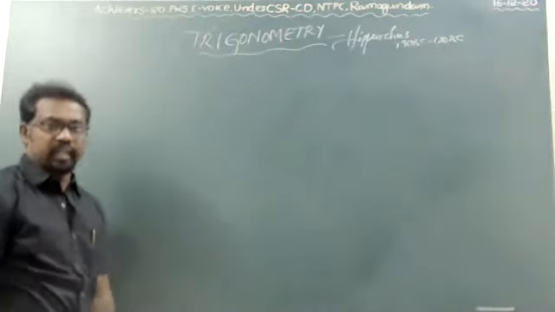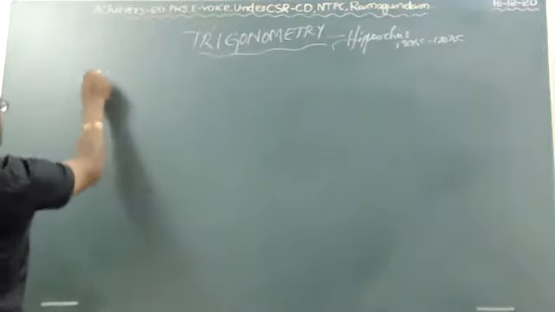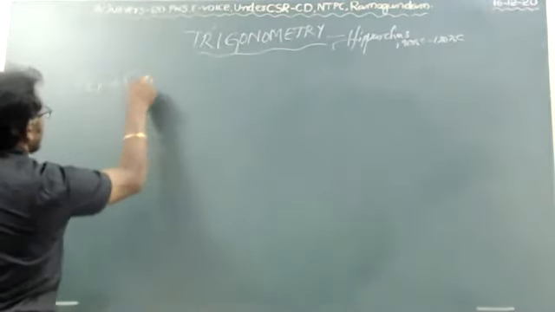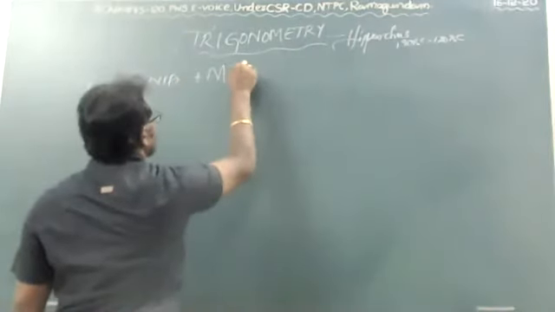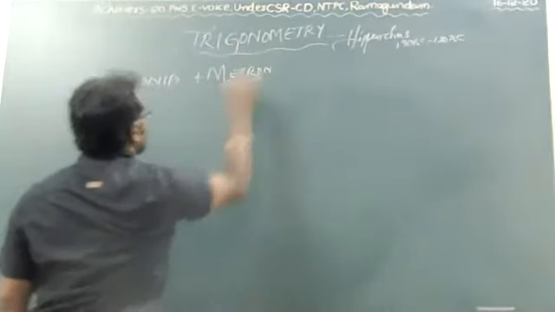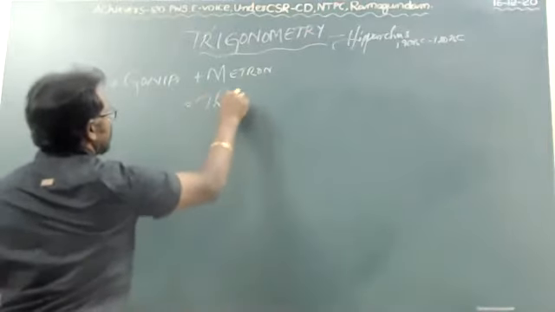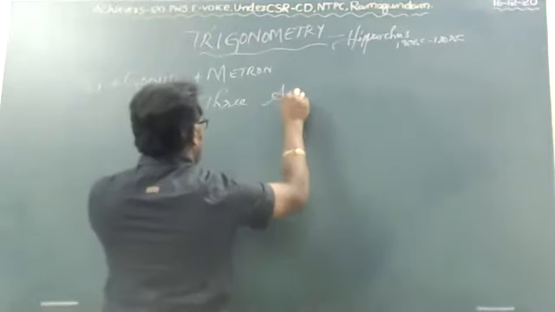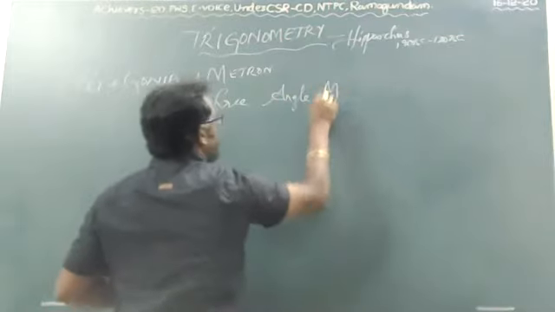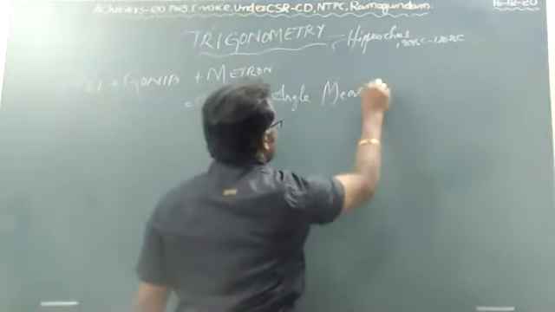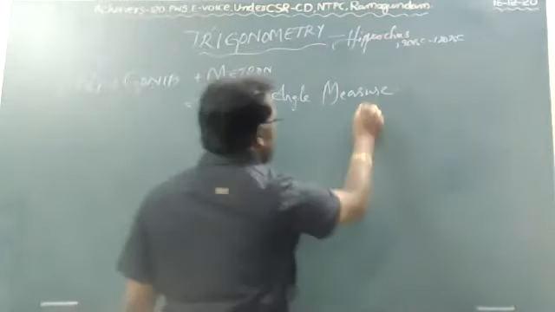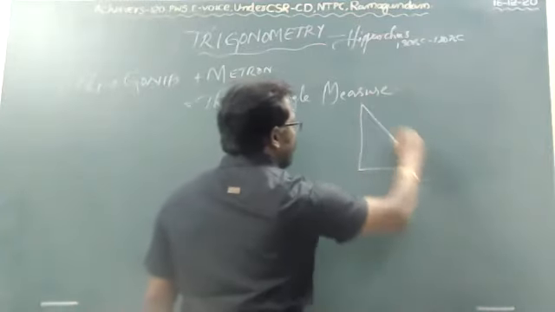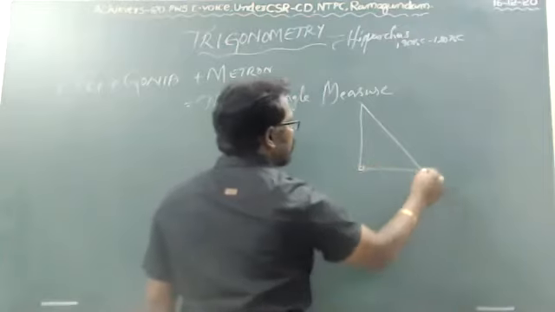Tri plus gonia plus metron, three-angle measure, that we can see only in a right angle triangle.